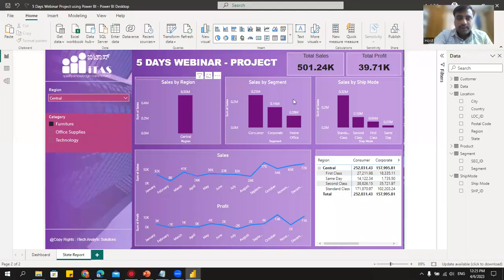Next is, see, we have duplicated one page. So we could have actually created a new page, and then we could have done all these, importing of the image and things like that. But already we have one page which is formatted. So let's use the same thing.